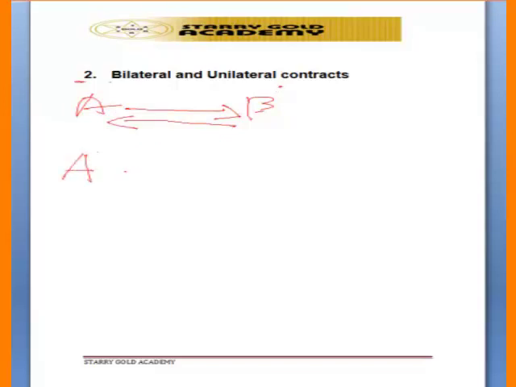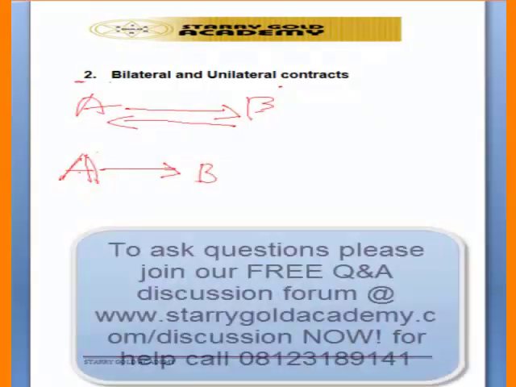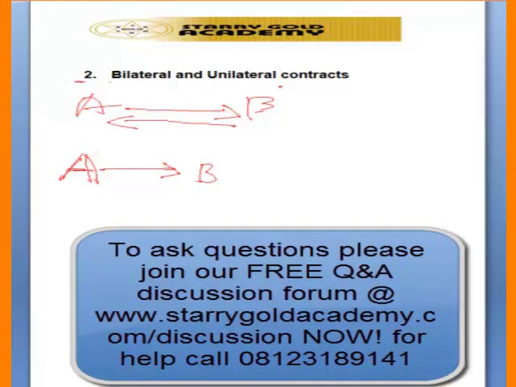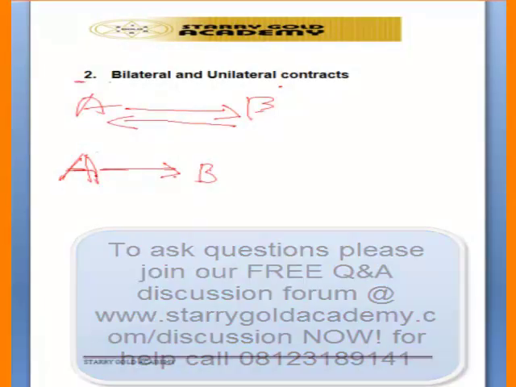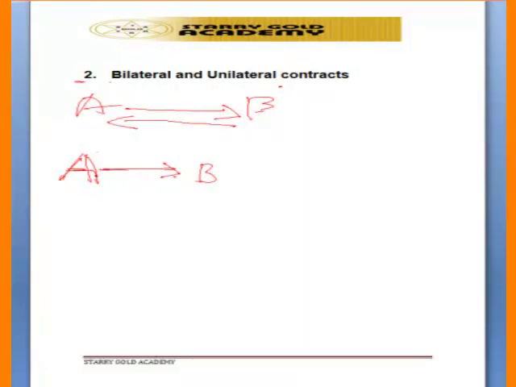The unilateral contract is a contract in which only one party is to fulfill its own promise. The other party may not even fulfill the promise, but the general rule is this. Under a unilateral contract, where party A is promising party B, the contract is binding on party A to fulfill its promise to party B, but nothing is binding on party B. There is no exchange of promise.